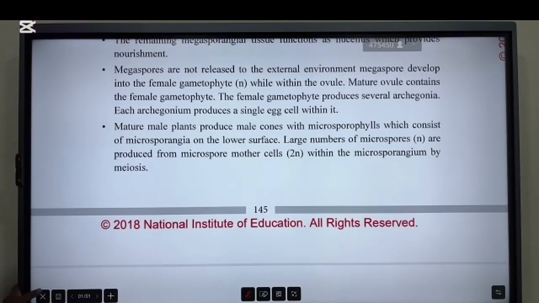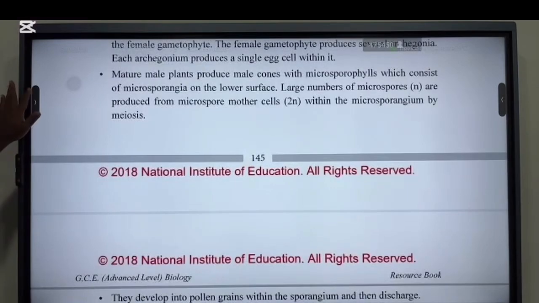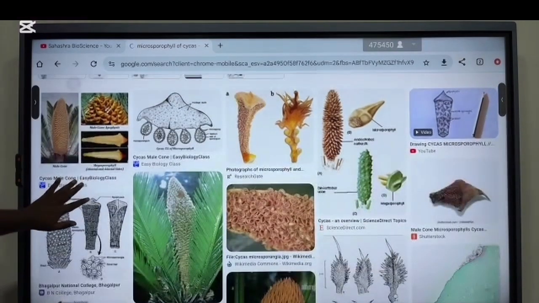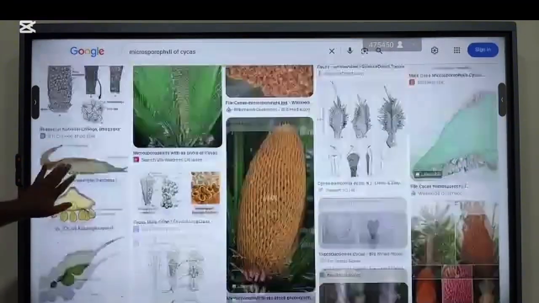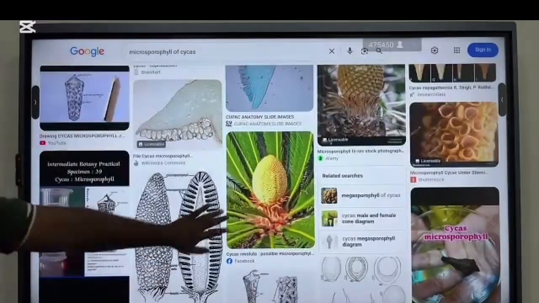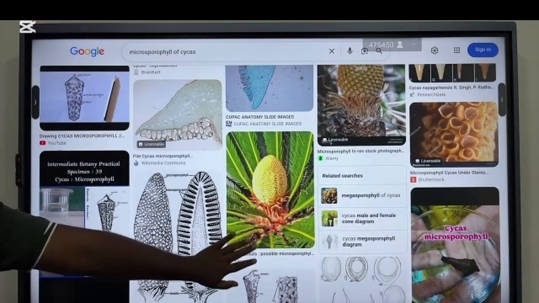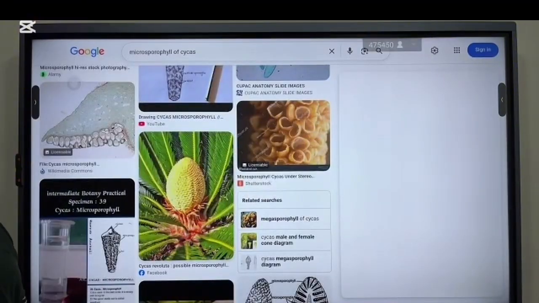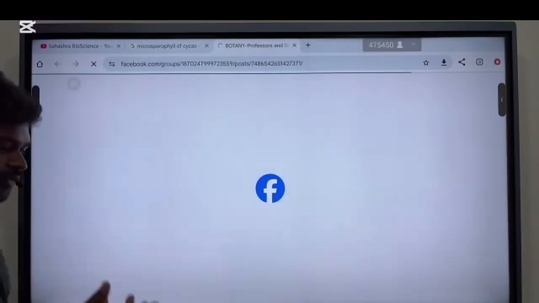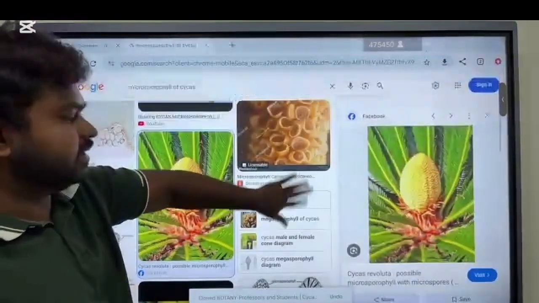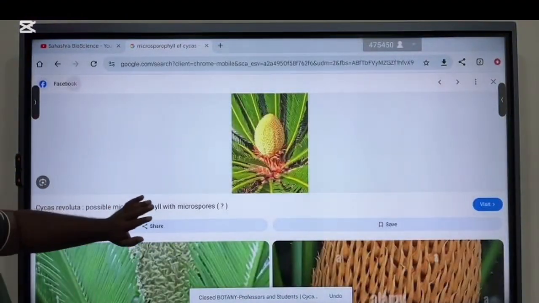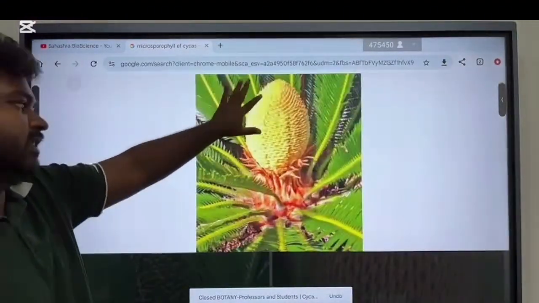Okay, so first I'll show you the male microsporophylls. හරි. All right, so this is the male cone. All right, so in male sporophytes of Cycas, there is a structure called cone. In female sporophytes of Cycas, there is a structure called crown. මම ගන්න පේන crown එක හරි. ඒ කියන්නේ female sporophytes වල තියෙන ළමයි crown එක. males ලගේ තියෙන cone එක. මේ තියෙන cone එක. හරි.